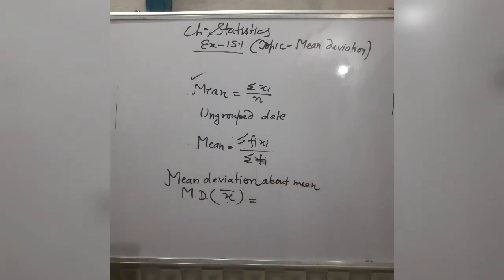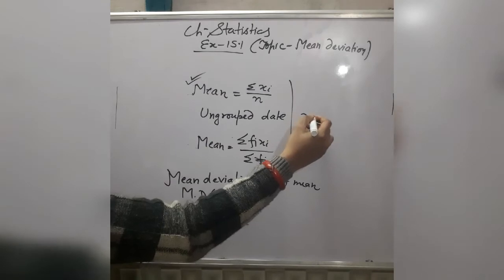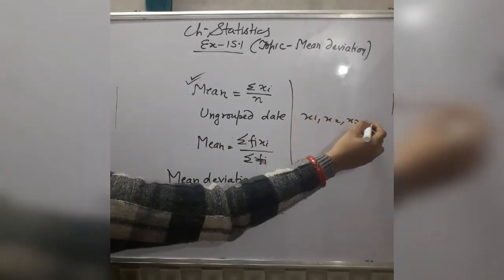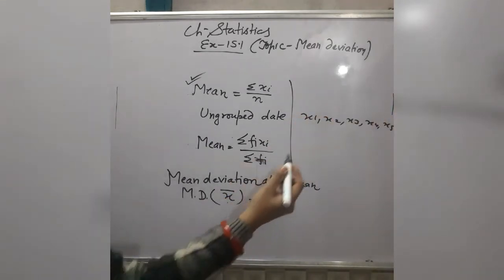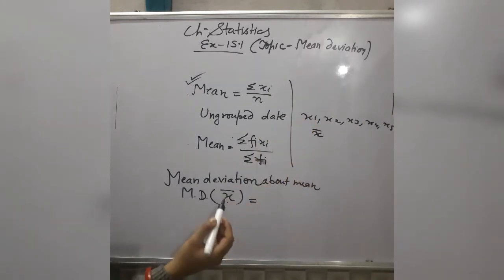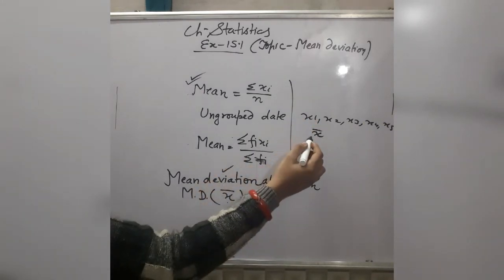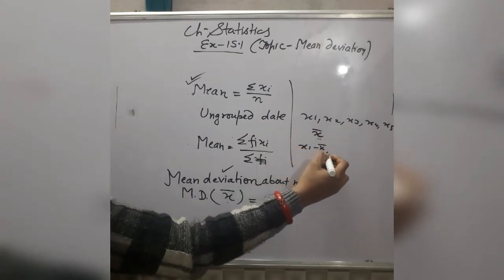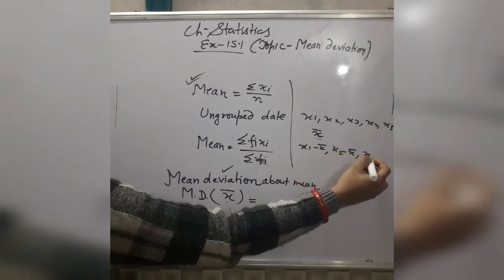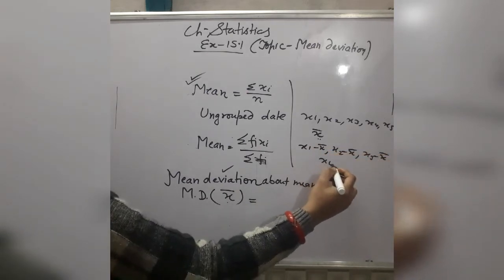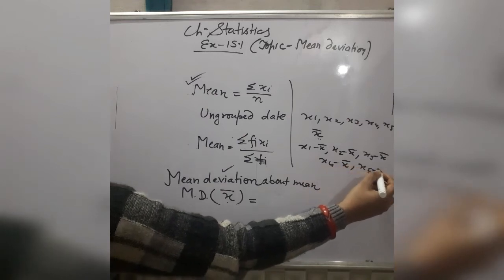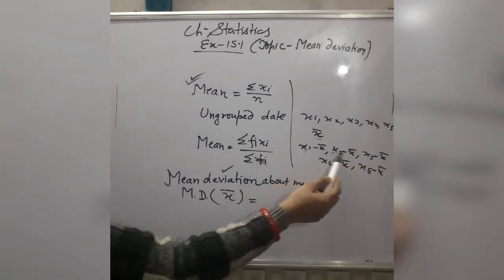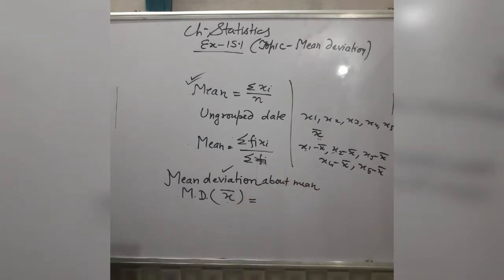Now deviation means difference. In calculating mean deviation, firstly you will calculate the value of mean. After that, suppose you have 5 observations, x1, x2, x3, x4 and x5. After calculating the mean, you will find the deviations, the differences of these observations from the mean: x1 minus x bar, x2 minus x bar, x3 minus x bar, x4 minus x bar, x5 minus x bar.